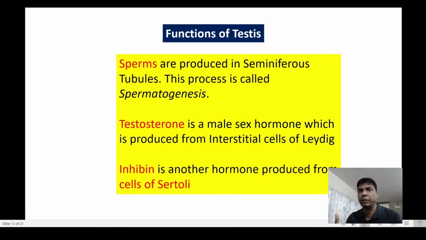Now let's see what the functions of the testis are. The testis produces sperm. Actually the sperms are produced in the seminiferous tubules, and that process is known as spermatogenesis. Testosterone, the male sex hormone, is produced from the interstitial cells of Leydig. Inhibin is another hormone which is produced from the cells of Sertoli.